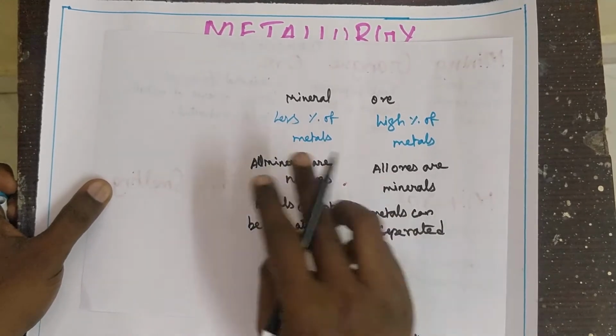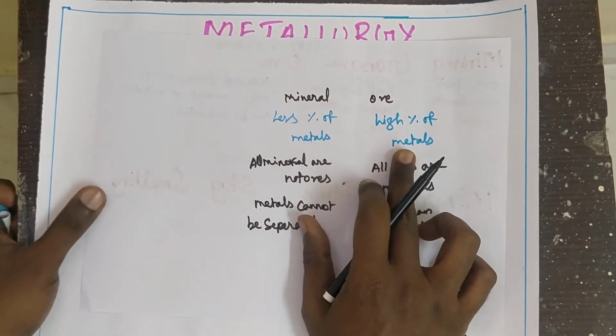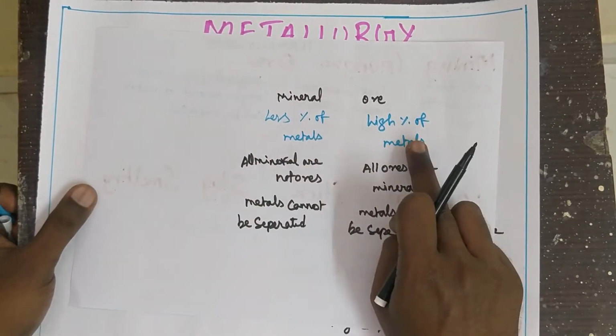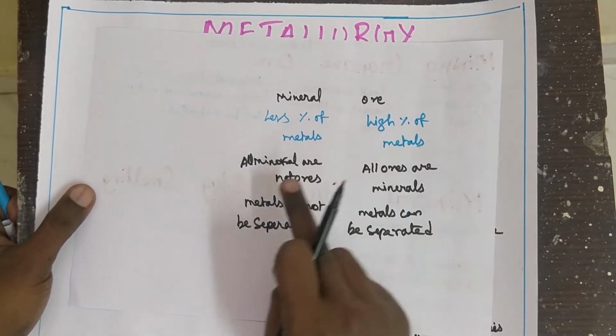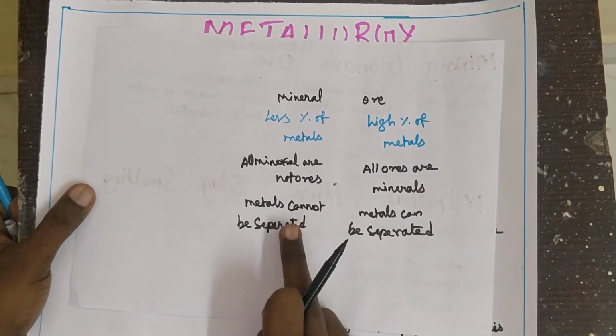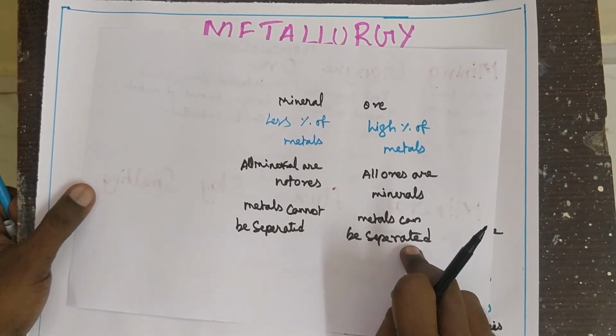Sometimes they will ask the difference between mineral and ore. So write this: mineral has a low percentage of metal, ore has a high percentage of metal. All minerals are not ores, all ores are minerals. In a mineral, metals cannot be separated; in an ore, metals can be separated.